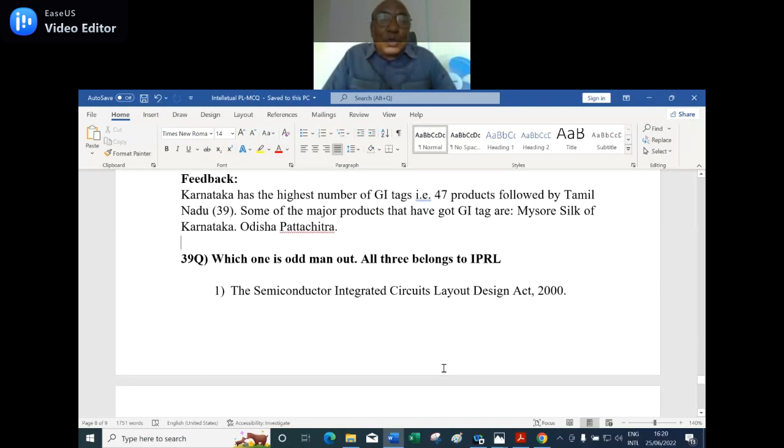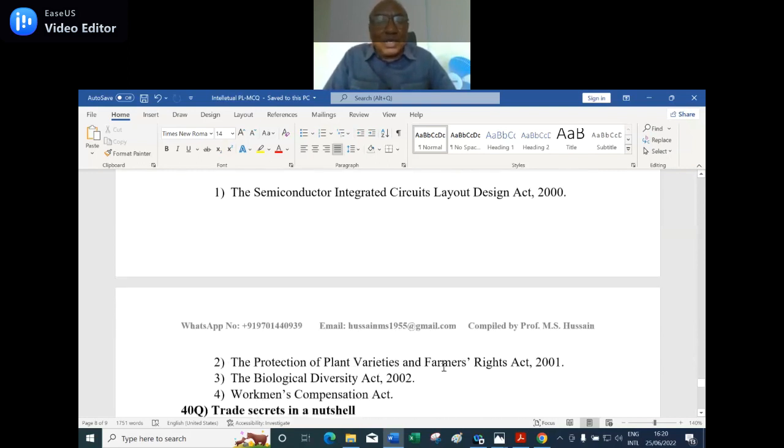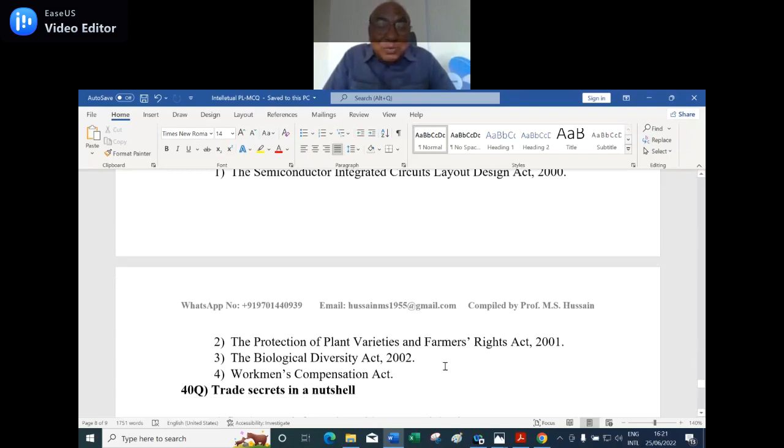Okay, 39th question. Which one is the odd man out? All three belong to IPR. Number 1, the Semiconductor Integrated Circuits Layout Design Act 2000. Number 2, the Protection of Plant Varieties and Farmers' Rights Act 2001. Number 3, the Biological Diversity Act 2002. Number 4, Workmen's Compensation Act. Number 4 is not connected exactly, but I did not have the time to divert you and confuse you.